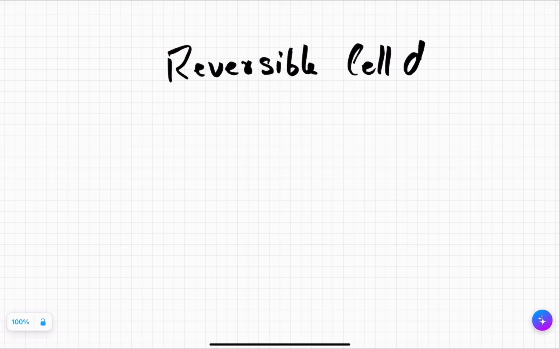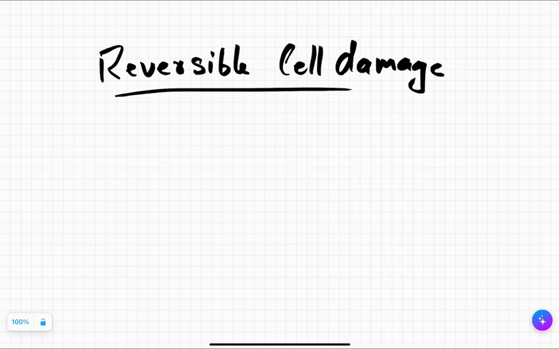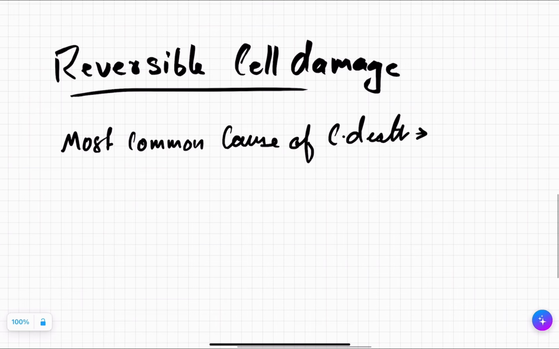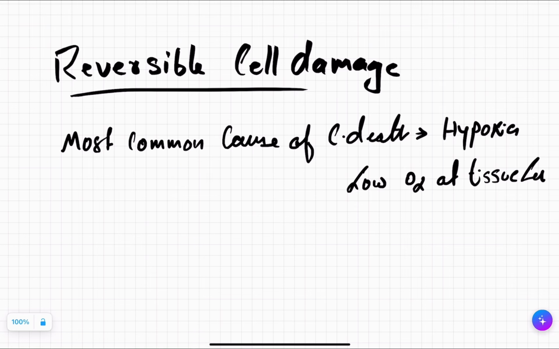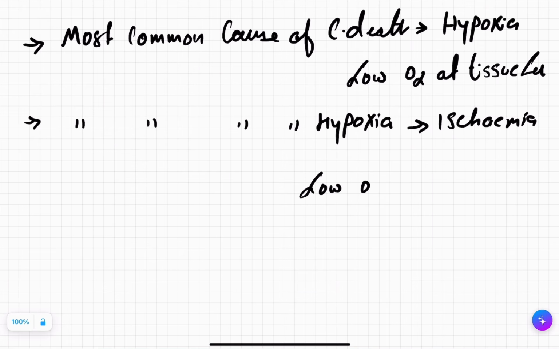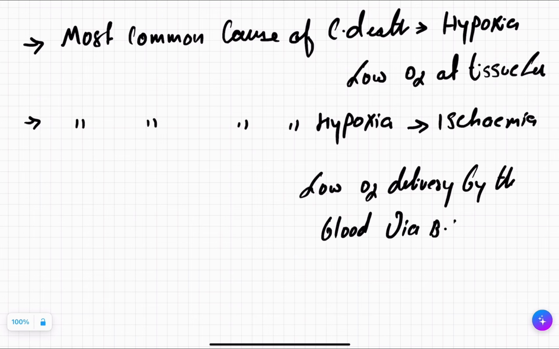Reversible cell damage. Well, what is the most common cause of cell death? Do you know? The most common cause is hypoxia. Hypoxia means low oxygen at tissue level. What is the most common cause of hypoxia? That is ischemia. What is ischemia? Low oxygen delivery by the blood through blood vessels.